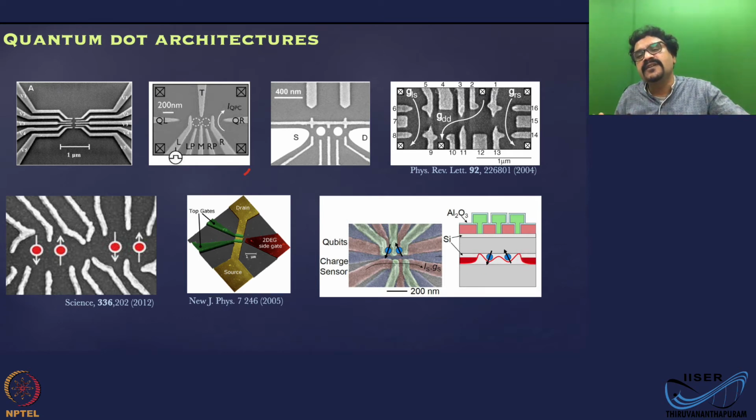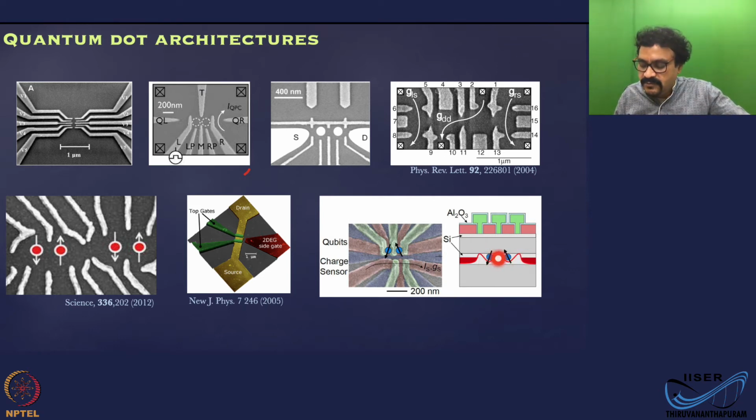Those are the enhancement gates, which enhance the carrier. The green ones are depletion gates, meant to create barriers. So with a combination of these two gates, you can get a potential well.